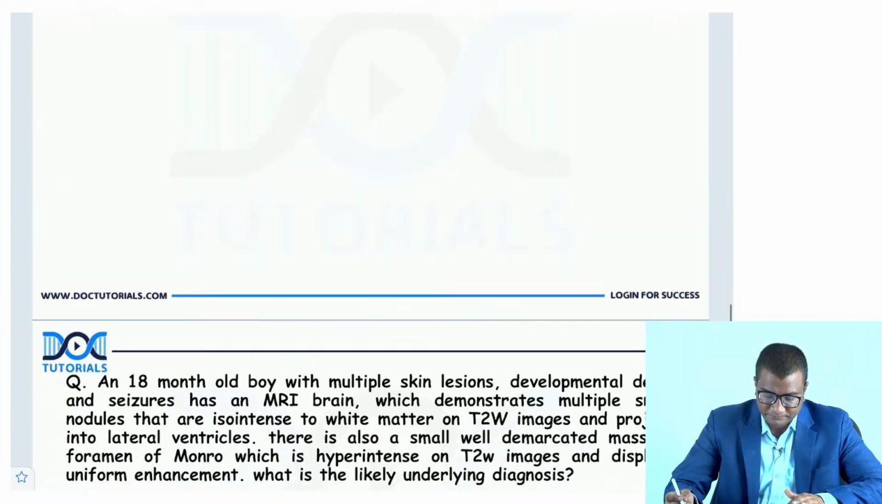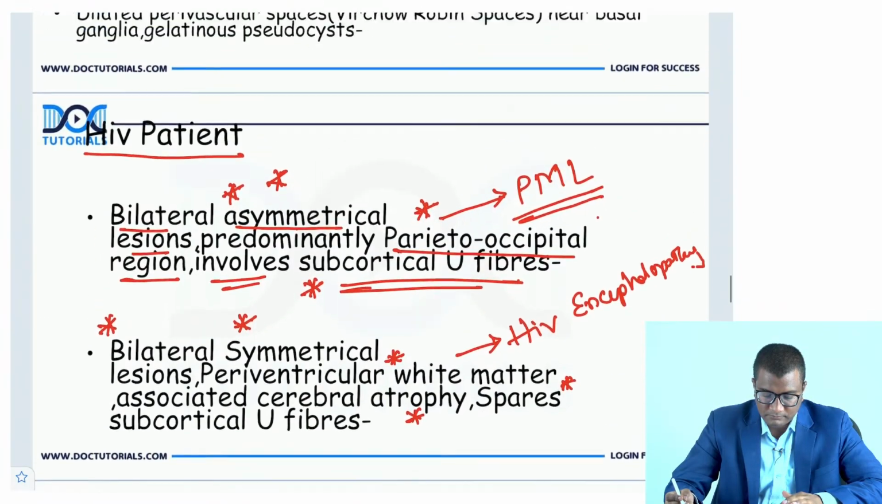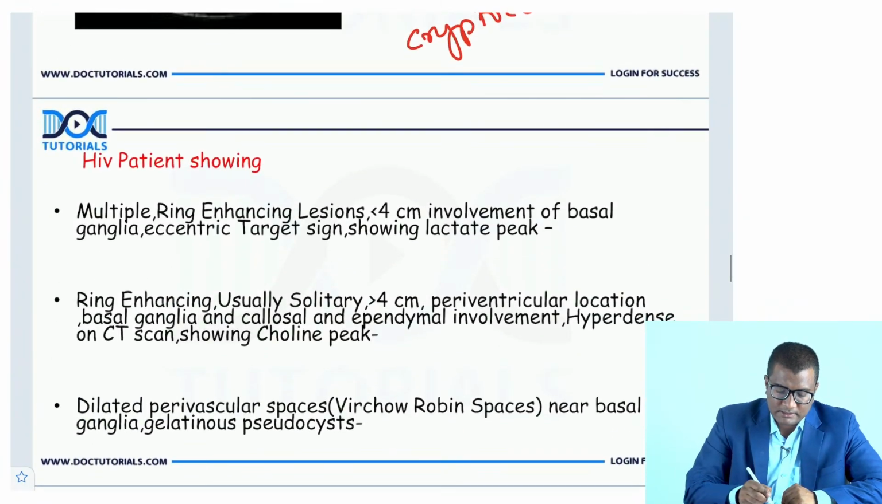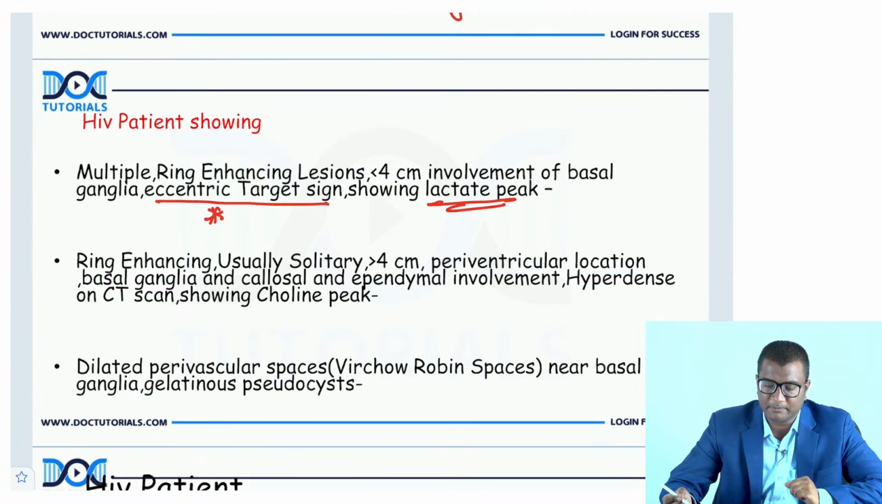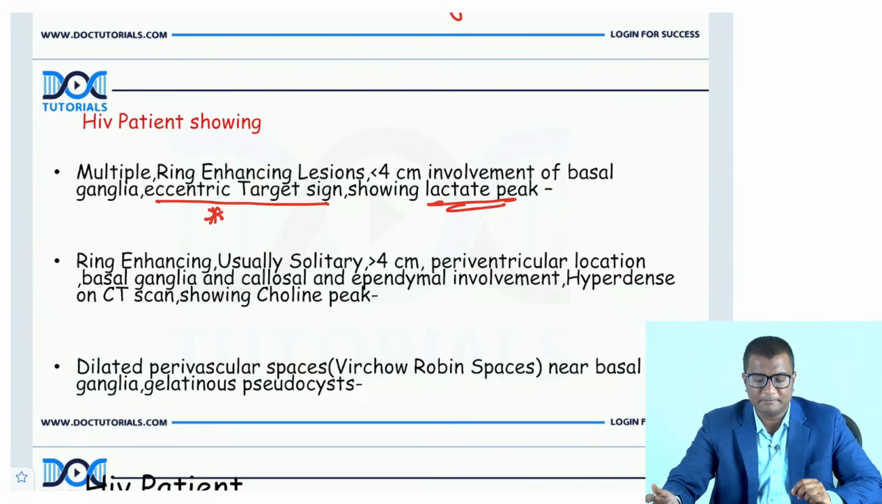And what is this? Ring enhancing, eccentric target sign. Where do you see this eccentric target sign with a lactate peak? Especially at the basal ganglia, eccentric target sign. Do you remember that? I taught you this. An HIV patient showing an eccentric target sign having a lactate peak. What was that?